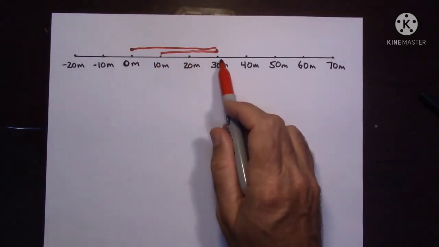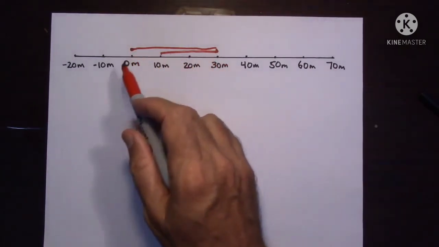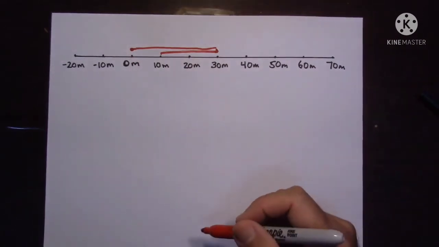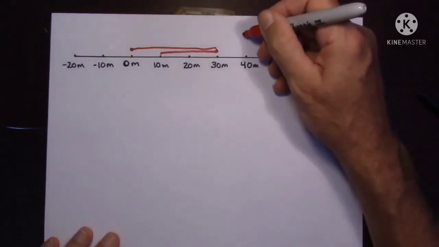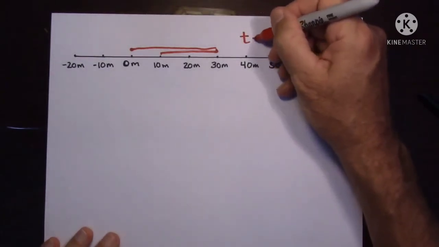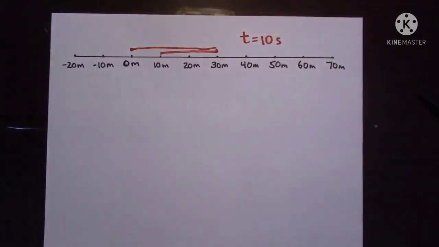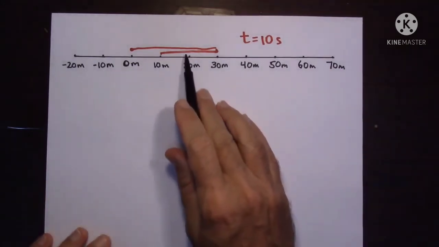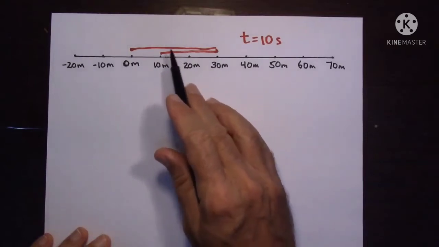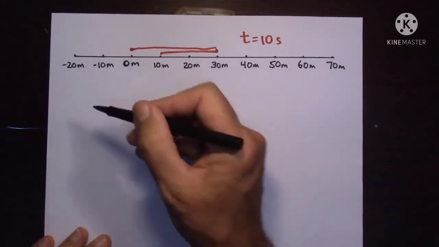Now tell me, a body which started at 10 meters, reached 30, and again came back to 0 meters. What is the total distance it traveled? Take the example that the total time it took is 10 seconds to go from 10 meters to 0 meter. Now what is the distance?